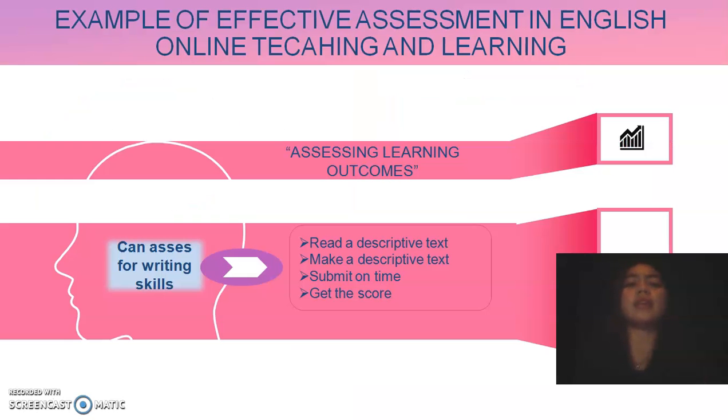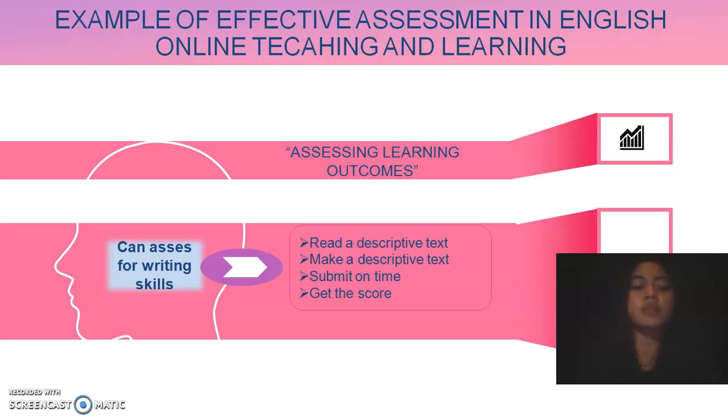And the next is an example of effective assessment in English online teaching and learning. The example is assessing learning outcomes. Assessing learning outcomes is an example of effective assessment that relates clearly and directly to the learning outcomes of the course. This assessment can be used for writing skills, by giving the students an example of a descriptive text in a blog, and the teacher expects the students to be able to show their thinking skills.